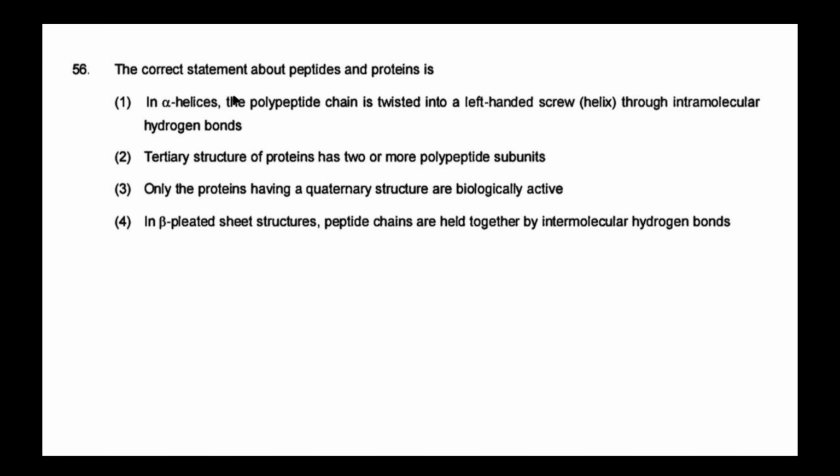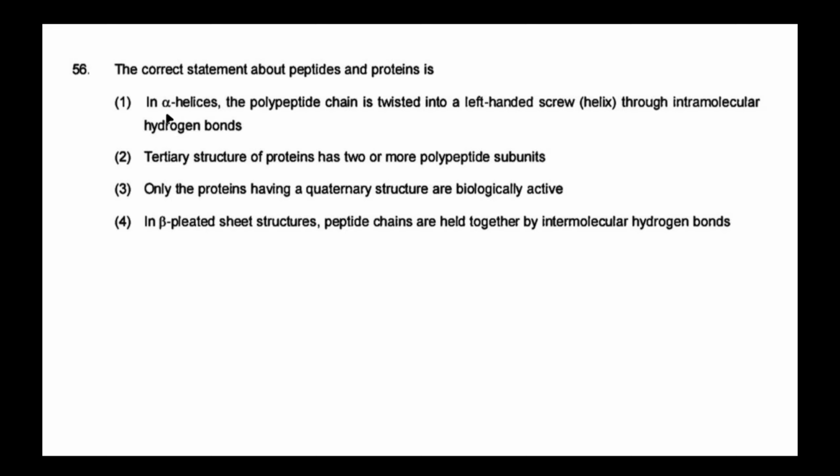The question is: the correct statement about peptides and proteins is: Number 1. In alpha helices, the polypeptide chain is twisted into a left-handed screw through intramolecular hydrogen bonds. Number 2. Tertiary structure of proteins has 2 or more polypeptide subunits. Number 3. Only the proteins having a quaternary structure are biologically active. Number 4. In beta-pleated sheet structures, peptide chains are held together by intermolecular hydrogen bonds.